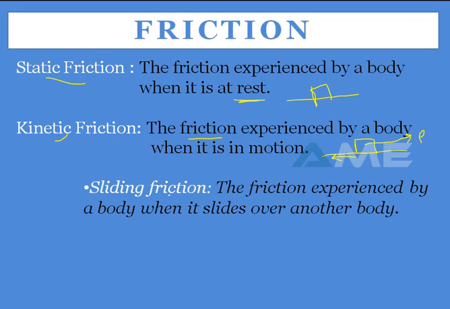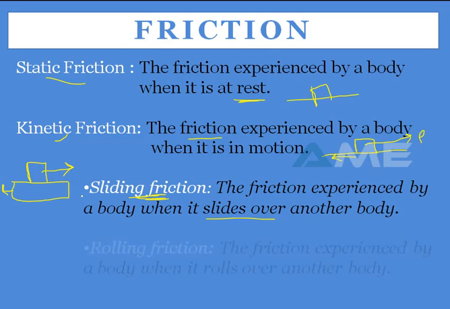First we'll see sliding friction: the friction experienced by a body when it slides over another body. For example, just think that a body is there and here another body is there, and if this body is moving in this direction and the other body in that direction, then the friction that happens is sliding friction, which also occurs in our mechanical components.